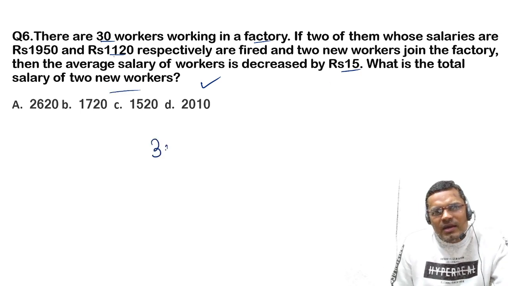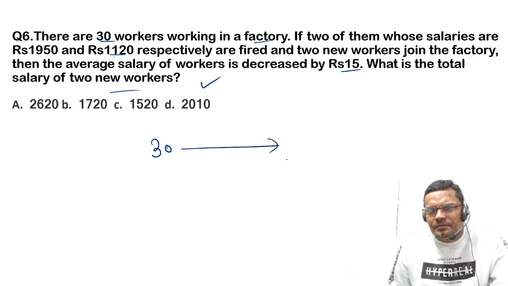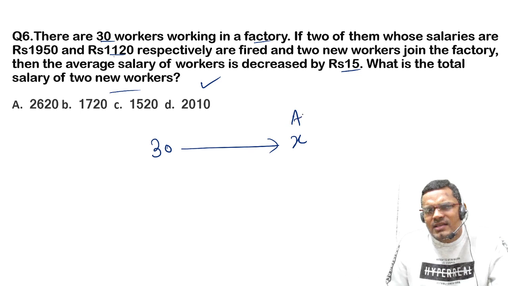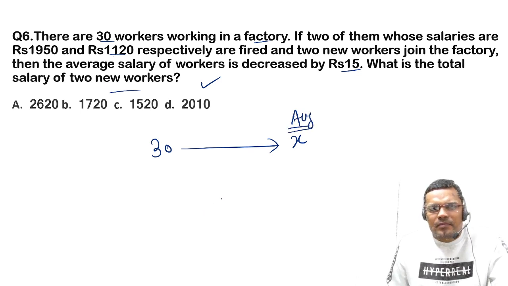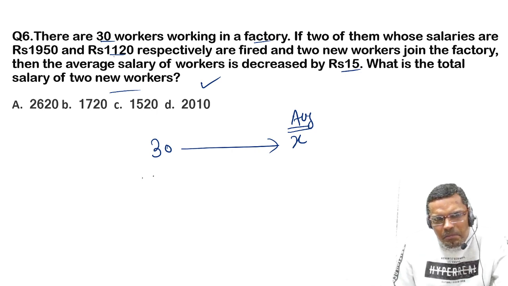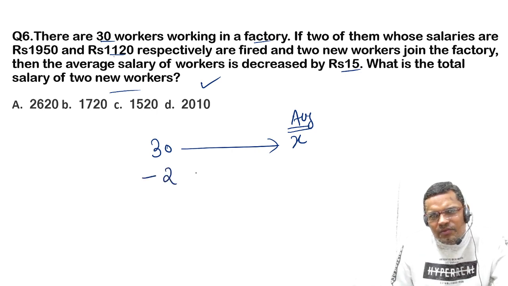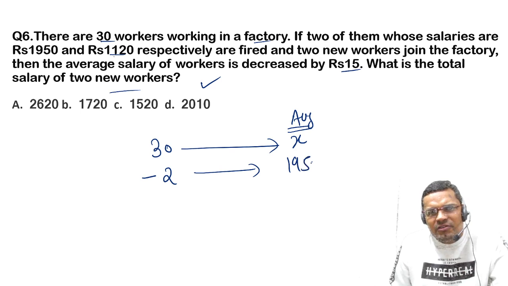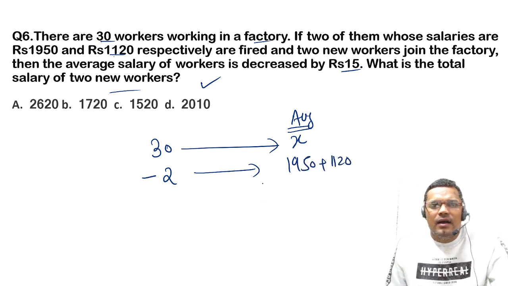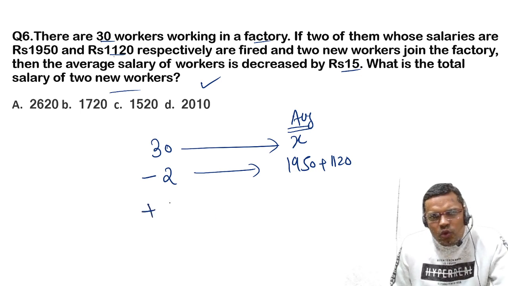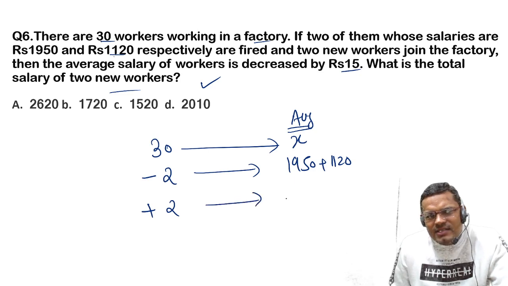So there are 30 men and they have some average salary, that is X, right? And when 2 persons with salaries 1950 plus 1120 are fired from the company and two new people came, then the average is decreased by 15.